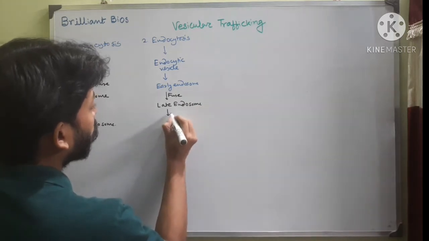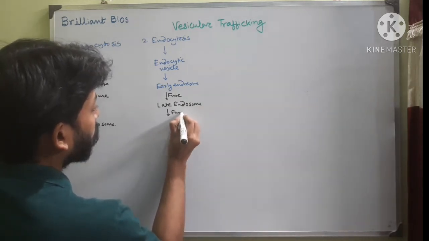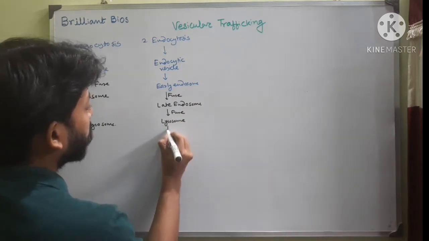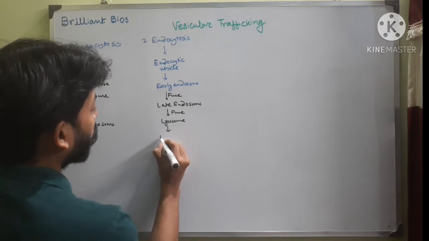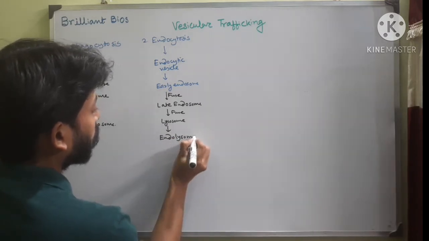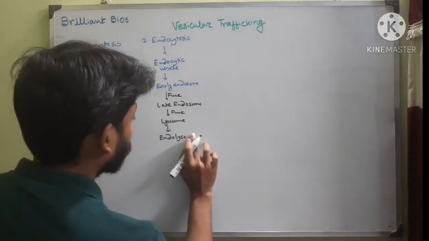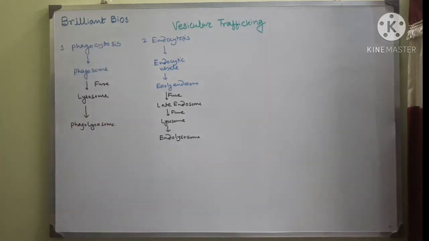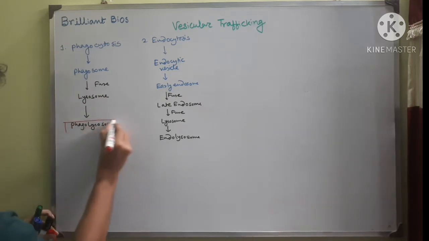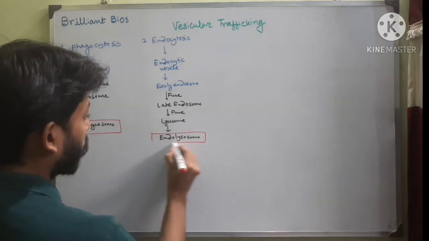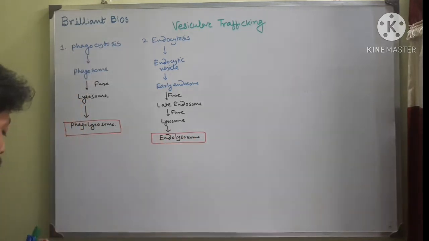This late endosome fuses with the lysosome and ultimately forms an endolysosome. Okay, so these are the ultimate products. Phagolysosome is where the bacteria or cells are digested. This is the endolysosome, where the molecules will be digested.